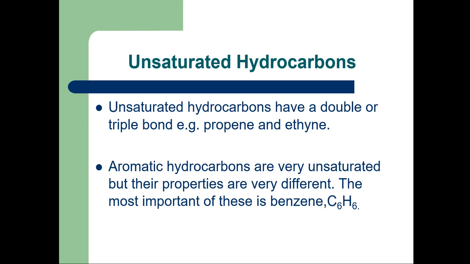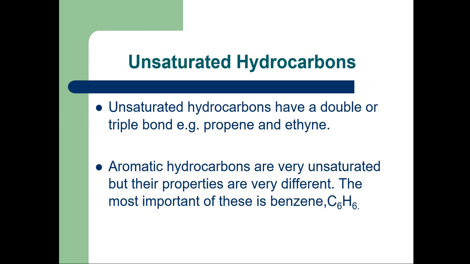These two types are saturated hydrocarbons and unsaturated hydrocarbons. Saturated hydrocarbons contain carbon-carbon single bonds, and unsaturated hydrocarbons have a double or triple bond. For example, propene and ethyne. Propene contains a carbon-carbon double bond, and in ethyne there is the presence of a carbon-carbon triple bond.